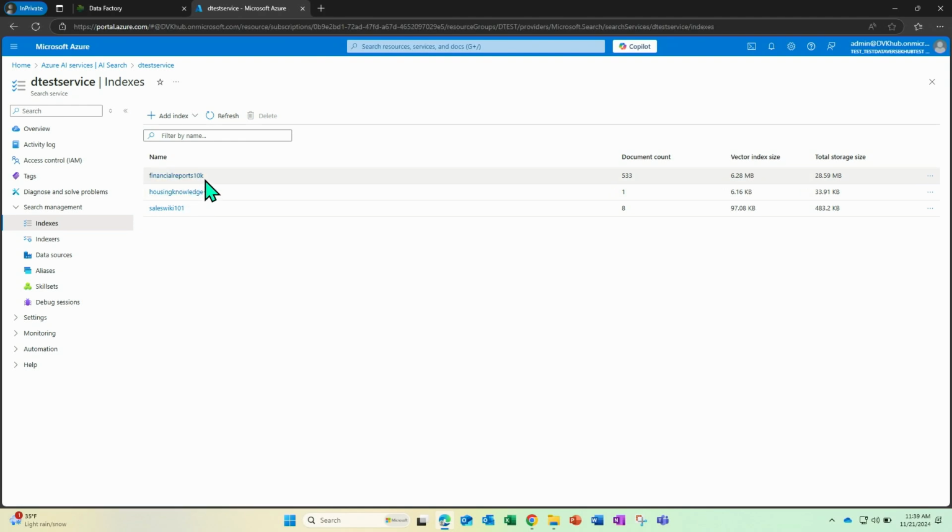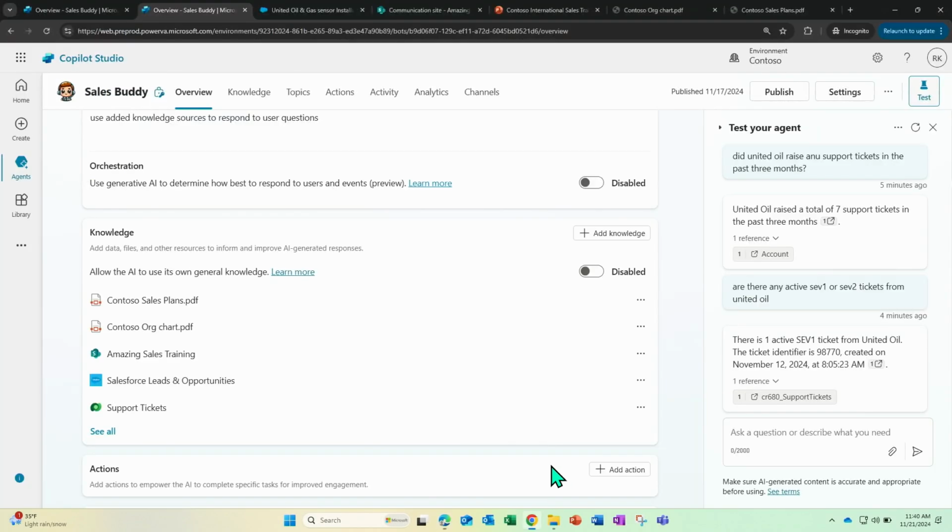So what we announced this week, and it's now available in preview, is that you will be able to use this same index that you built in Azure directly in Copilot Studio, right? So let's take a look.